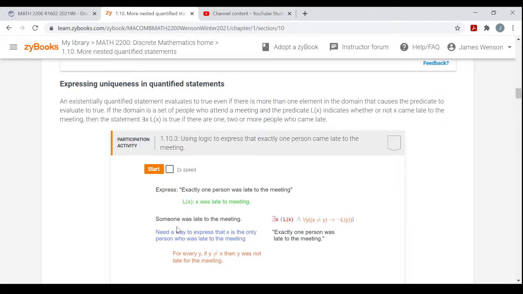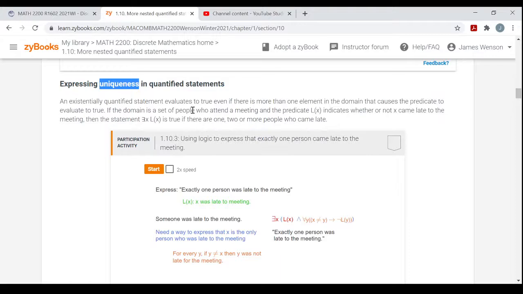All right. This next part is on expressing that something is unique, something is the only one. So an existentially quantified statement evaluates to be true even if there is more than one element in the domain that causes the predicate to evaluate to true. Right? When you say there exists, that means there's at least one. Well, what if there's only one? How do you express that? How do you say there is exactly one element in the domain that satisfies a predicate?